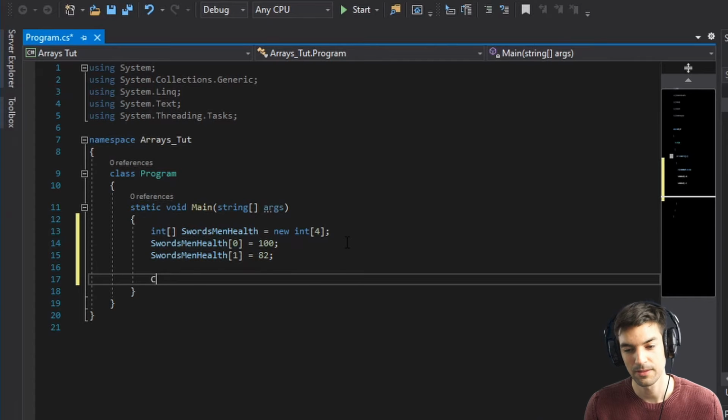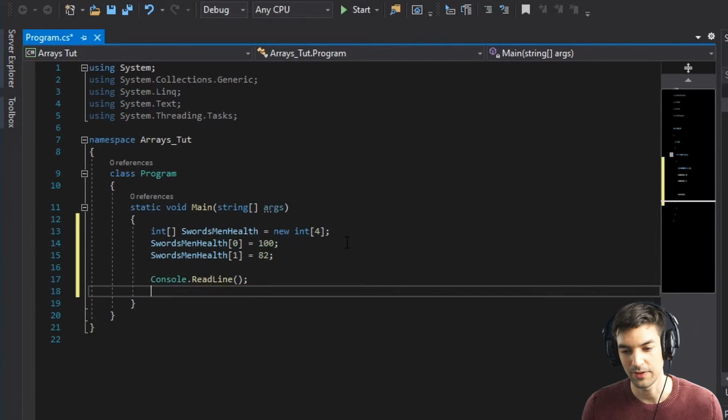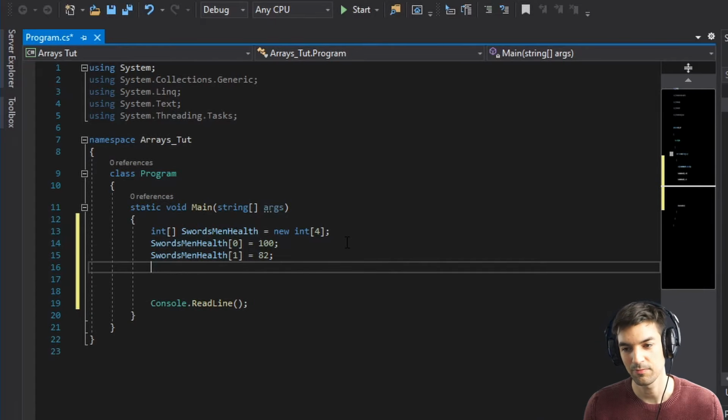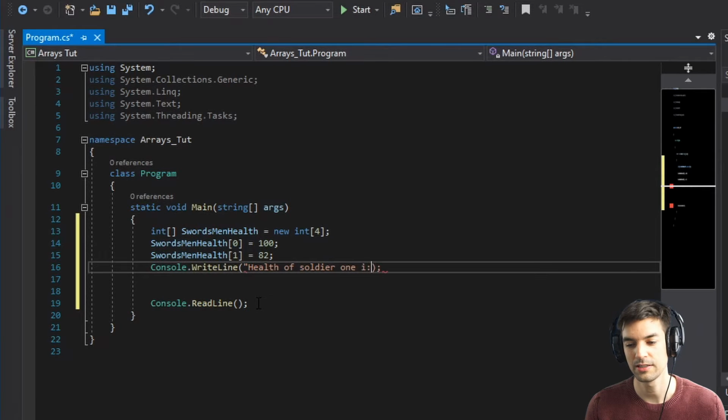So first of all, a console.readline, otherwise the program would just end if you press start, and now it will wait for us to press enter. If I press CW and then tab, then it will make a console.writeline, and the console.writeline writes something to the console. Console is a black window that will just appear. So console.writeline, and we say health of soldier 1 is plus sourcemen health 0.